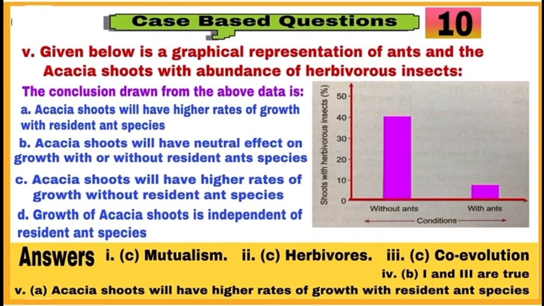And in part 5, note the graph. If ant is present along with the acacia, then its shoots are not affected by herbivores, insects, because ants act as guard for the acacia plant. You can find the answers of all these 5 parts of question number 10.